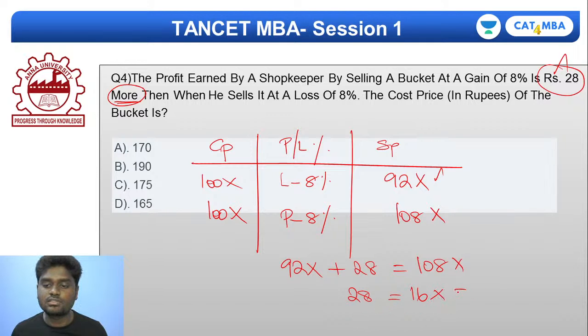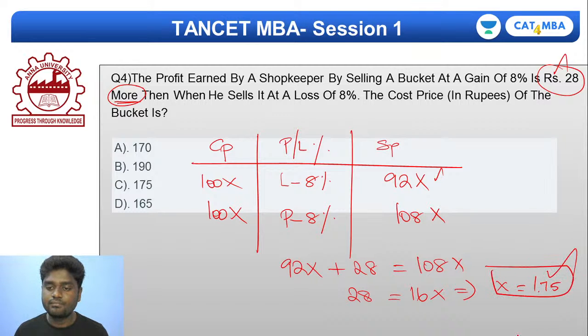So now try to find the value of x. What is the value of x? If you do that, you'll exactly get 1.75 as the value of x.